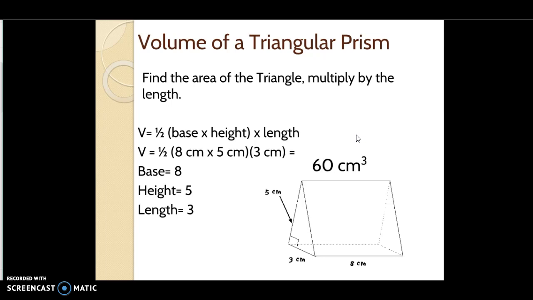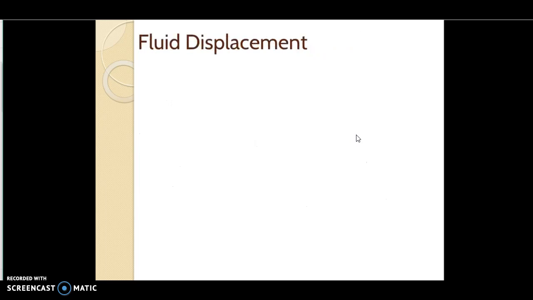Did you get 60 centimeters cubed? Hopefully. If not, I can give you some more practice problems and you can continue to go over it. Alright, so that's all the mathematical ways of finding the volume of an object.